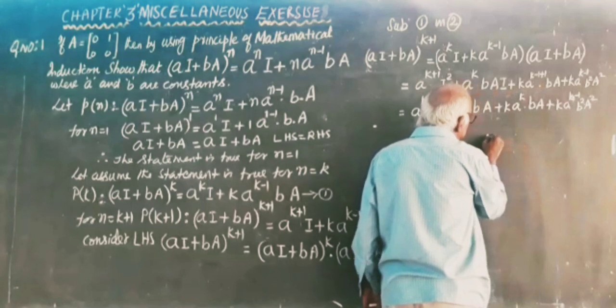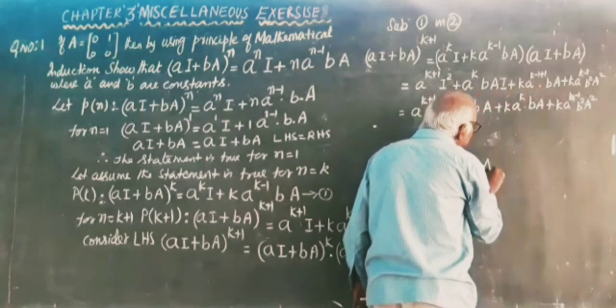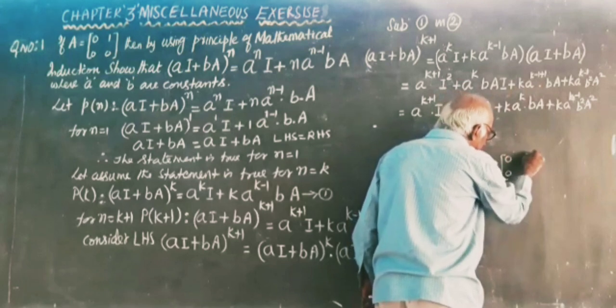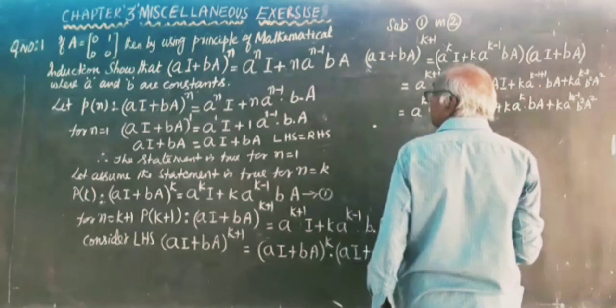Now we will find what A squared is. A is equal to 0 1 0 0.